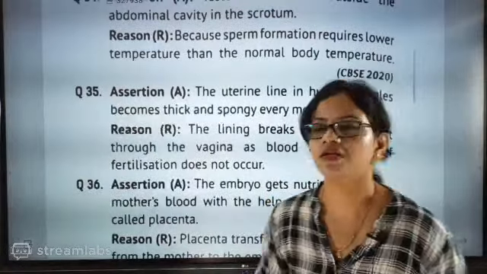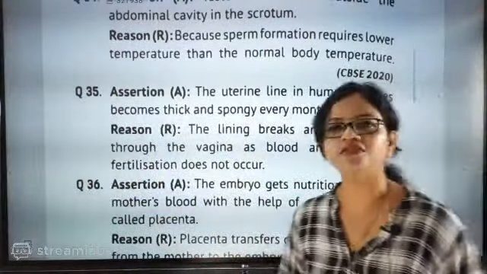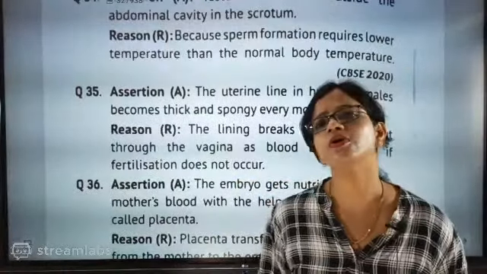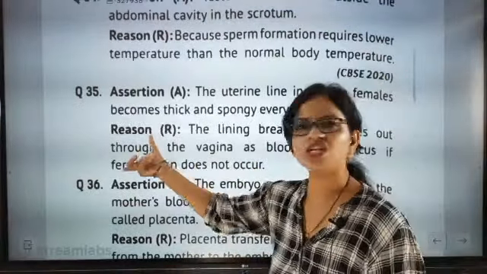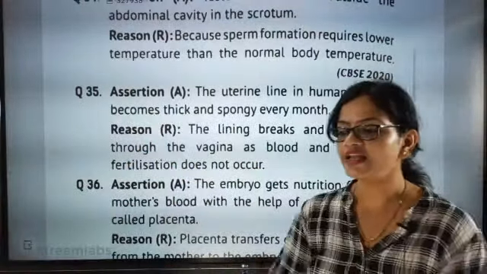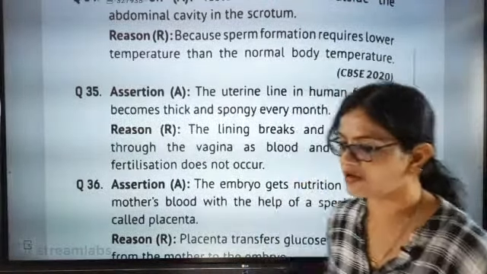This is the correct answer. But here this is another statement. So for this statement, the reason will be because the lining will break because it has not received an egg. If this is an assertion, then the reason for this is the lining is breaking because it has not received a fertilized egg. So that could be the other part.